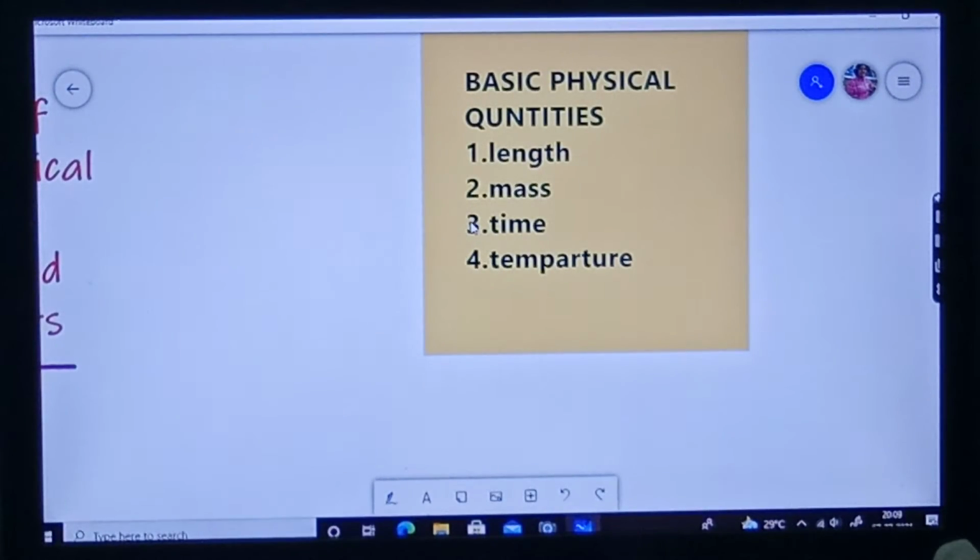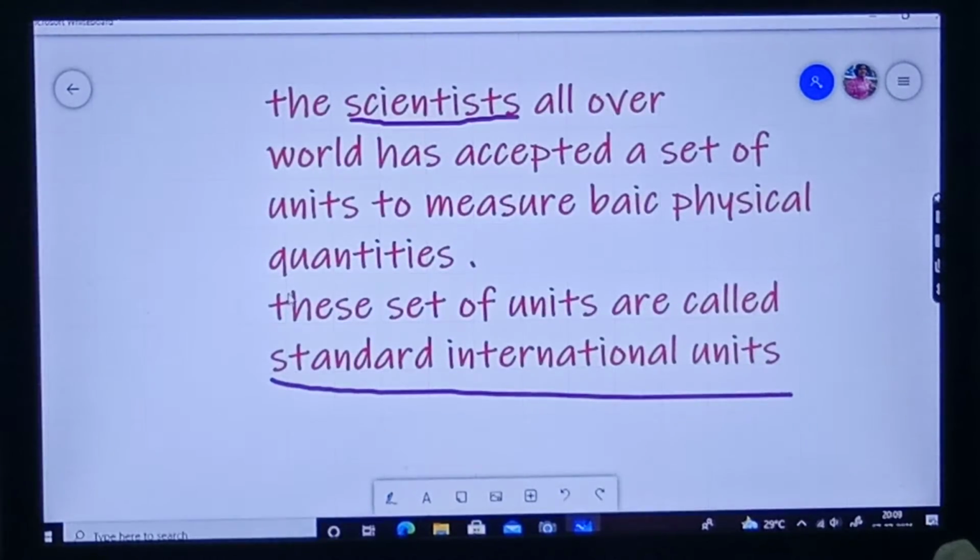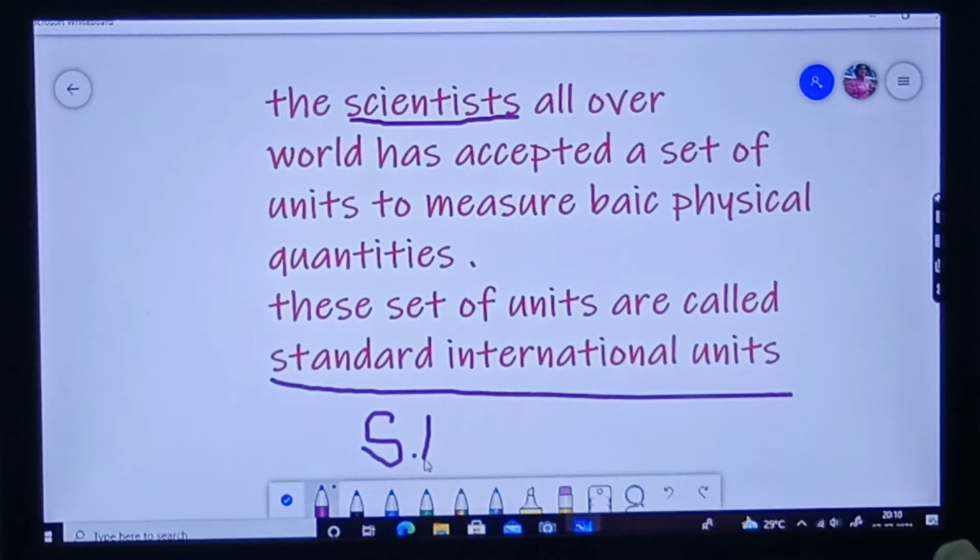Another big difficulty is if other countries use different units for time. If we are in India and go to another country, the time may change, but if the unit also changes, we can't accept it properly. So that's why these scientists have accepted a set of units to measure basic physical quantities. These sets of units are called standard units. In short, you can write SI unit.